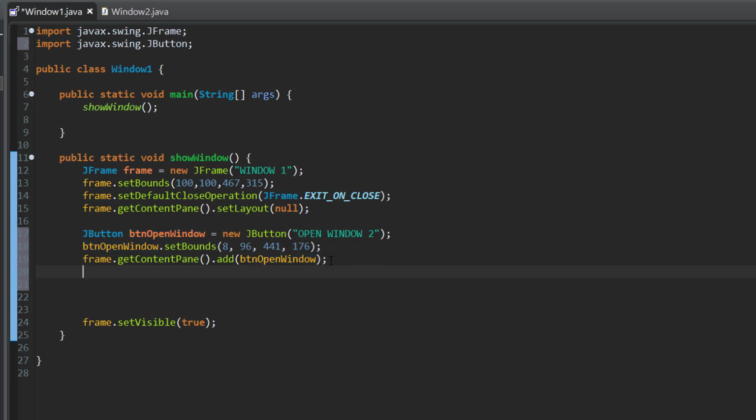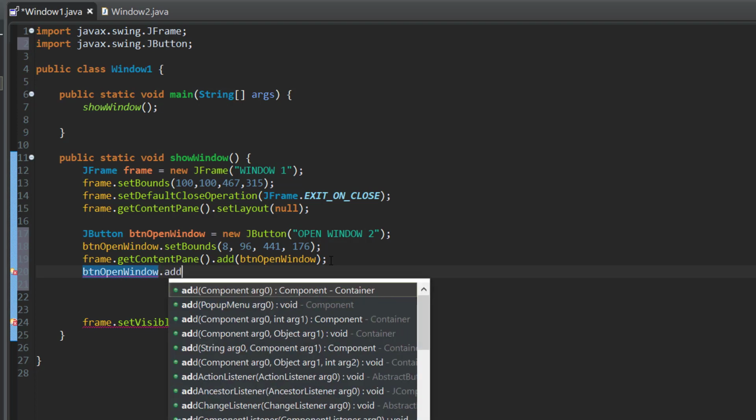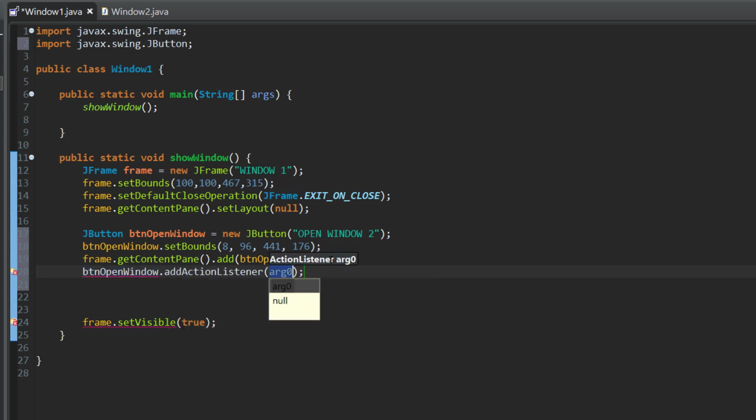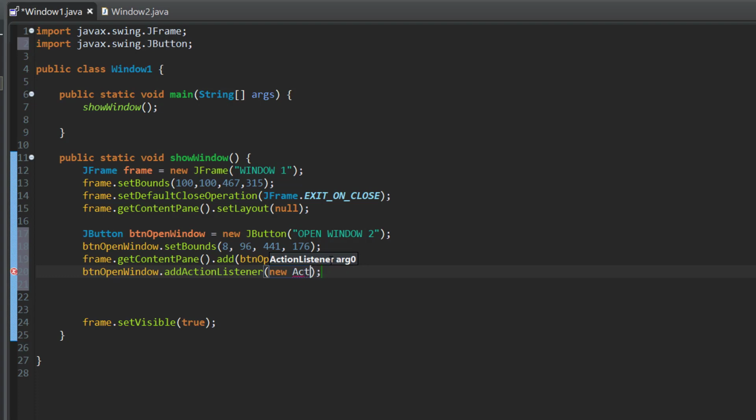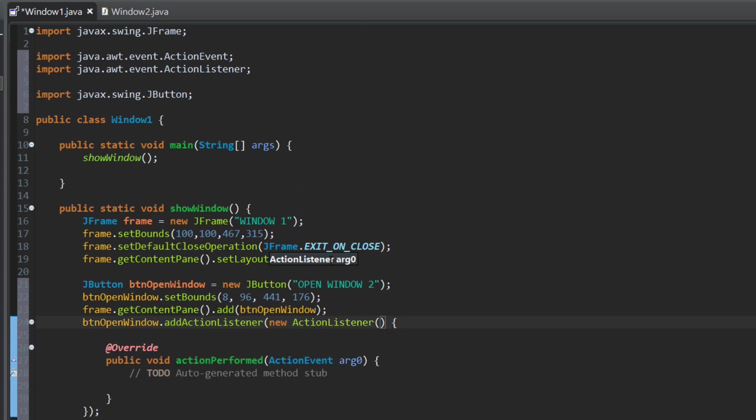And to this button, what we're gonna do is add an action listener. We're gonna write button open window dot add action listener, and we're gonna create a new action listener. Let's go ahead and write it down, press enter, and Eclipse automatically prints what is needed.